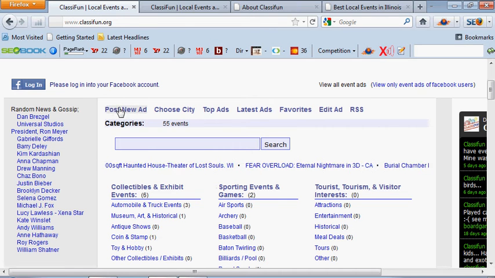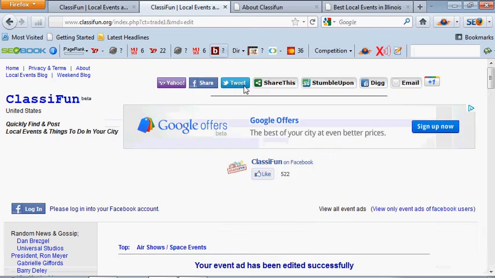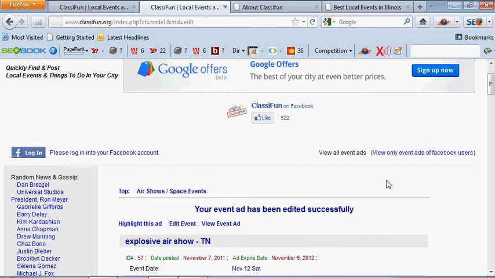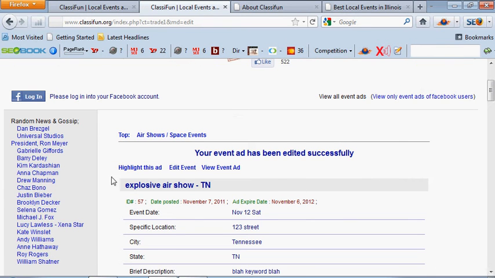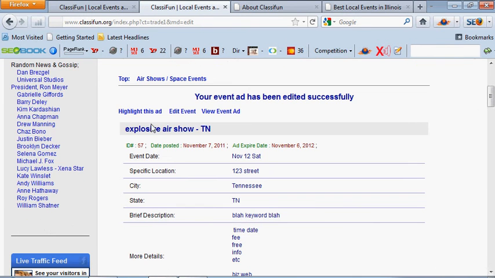So what you'll do is you'll click the post new event. In this case, I've added one, and we'll just kind of re-edit it and so forth. I added one, just said Explosive Air Show, Tennessee. That's the main title, and that's the one that actually scrolls across the screen at the top here. And then event date, specific location, city, state.